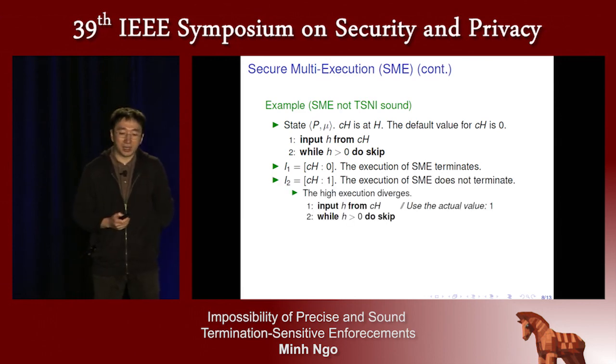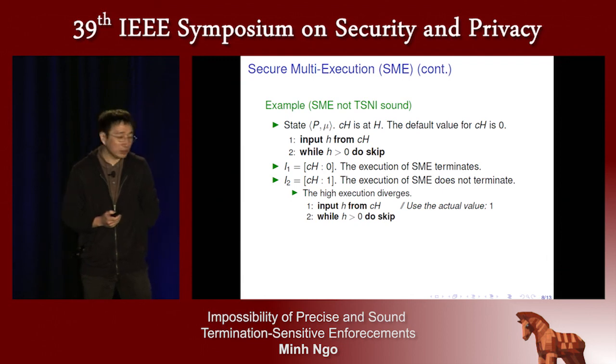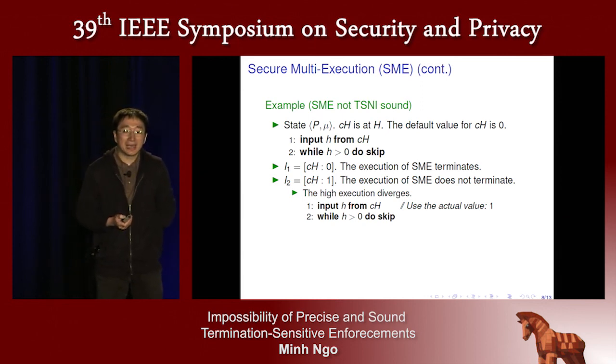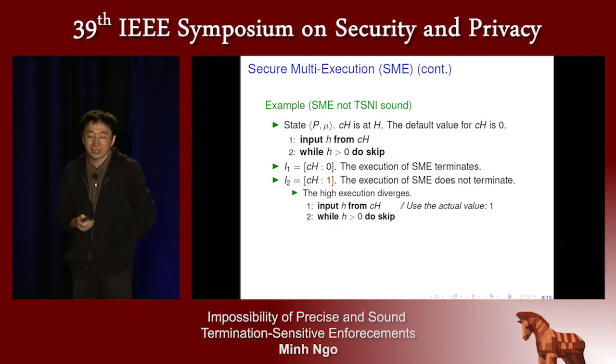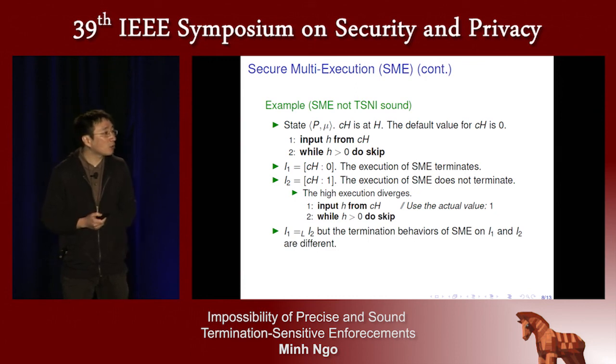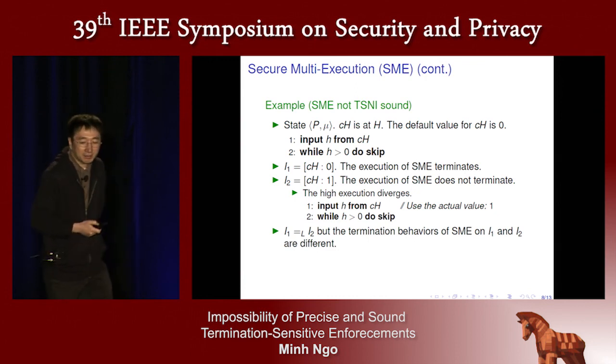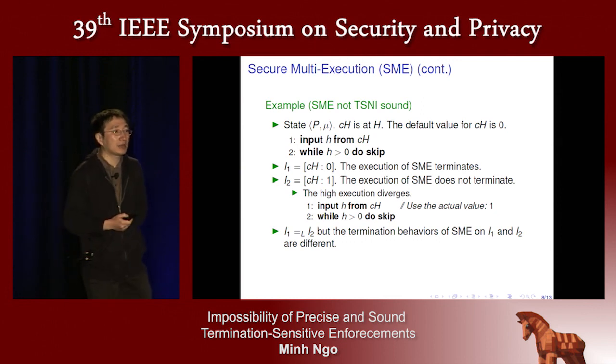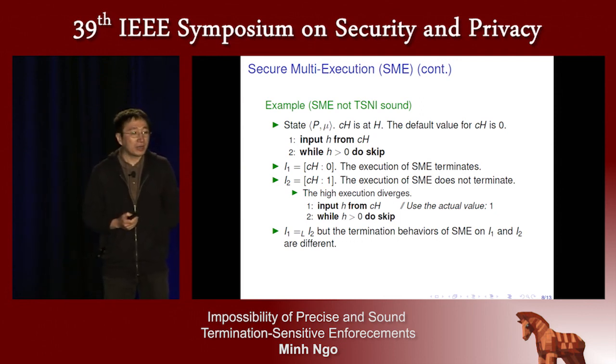On the second input, with the input value 1 from the input channel CH, the execution of SME does not terminate, because with this input, the high execution will consume the actual value from the input channel, which is 1, and hence enters an infinite loop. Because the high execution diverges, the whole SME also diverges. So I1 and I2 are equivalent at the low level, but the termination behaviors of SME on I1 and I2 are different. On I1, SME terminates, but on I2, SME does not terminate. So SME does not soundly enforce TSNI.